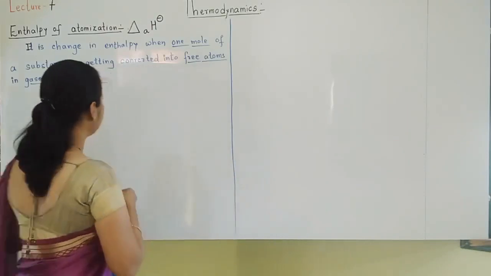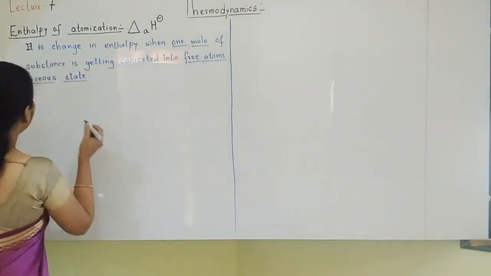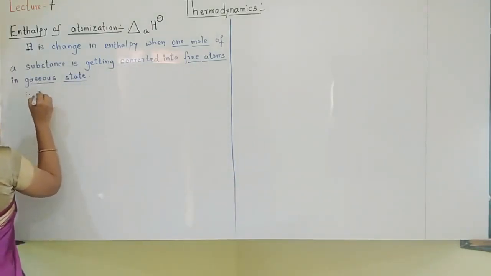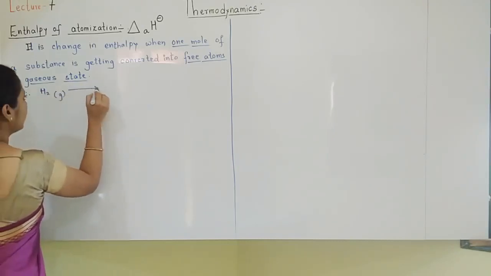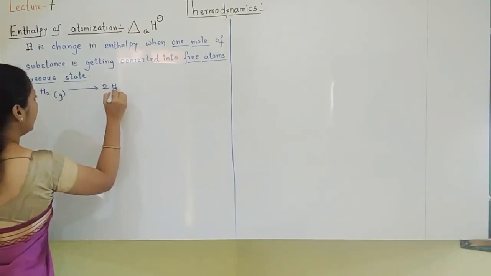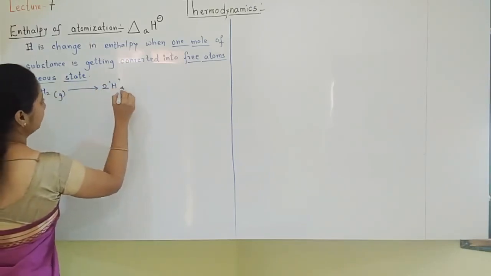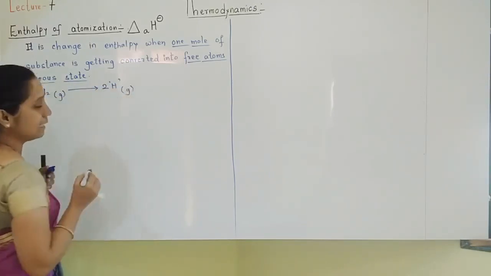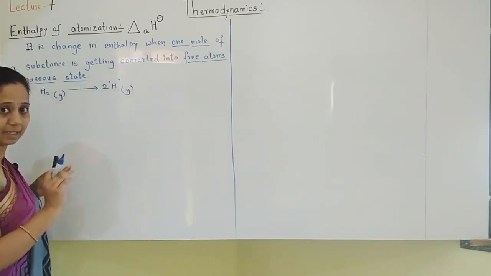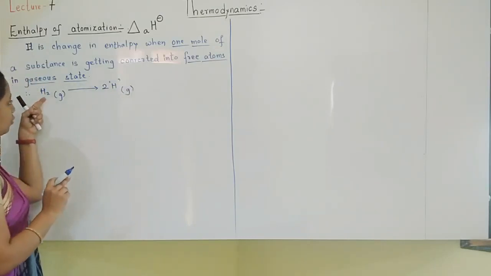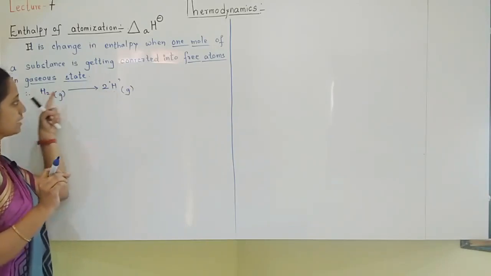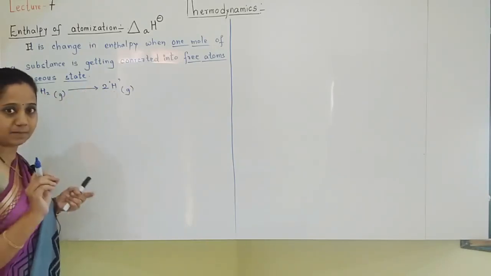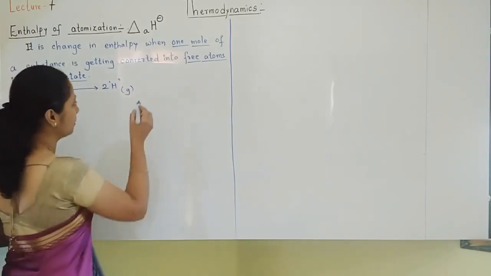Okay, let us take an example. Imagine that hydrogen is a gas. It should get converted into 2 hydrogen atoms, and those should be in their gaseous state. Understanding properly? H2 is a molecule. H is an atom. Molecule is converted into atoms. Atoms are forming, so the process is called atomization.